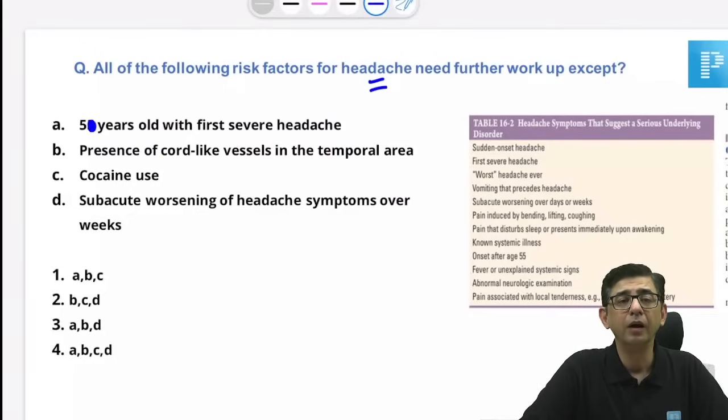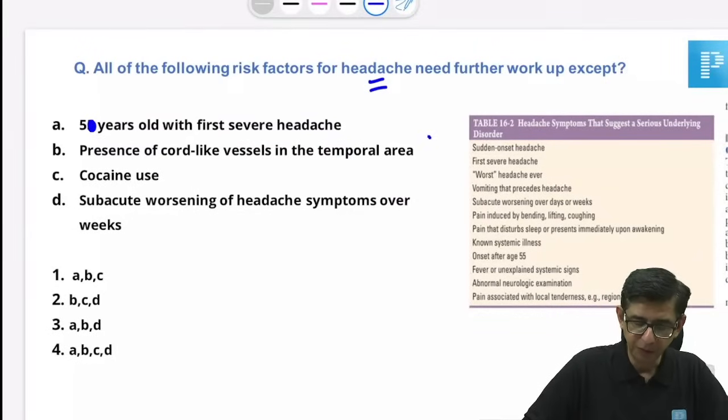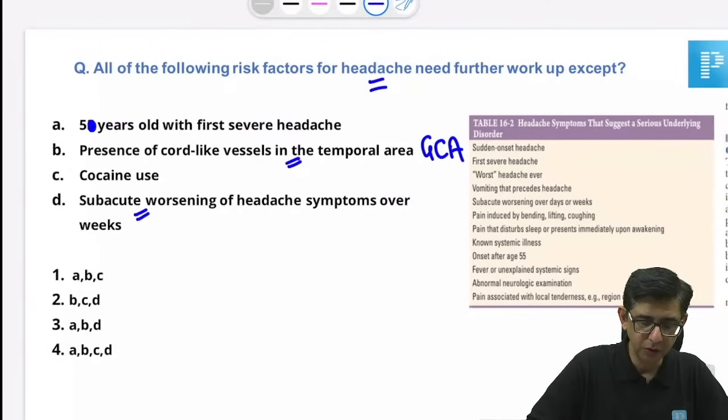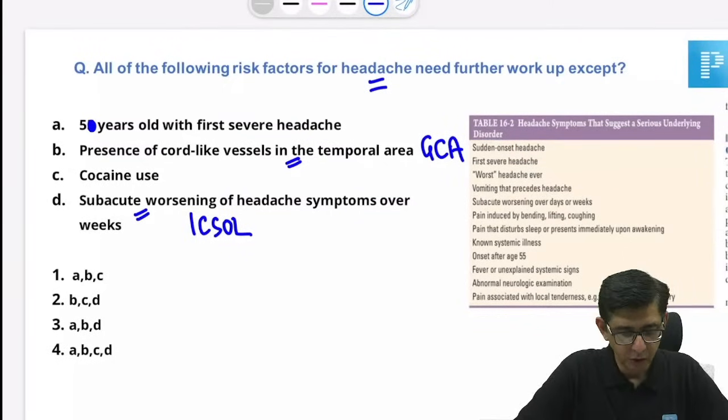Okay. See, option number B will be a component of this because cord-like vessels will be a feature of giant cell arteritis, and subacute worsening is also a feature that is suggestive of intracranial space-occupying lesion. So at least option number B and D are going to fit the bill in this case, and I'm left between only two options in this one.